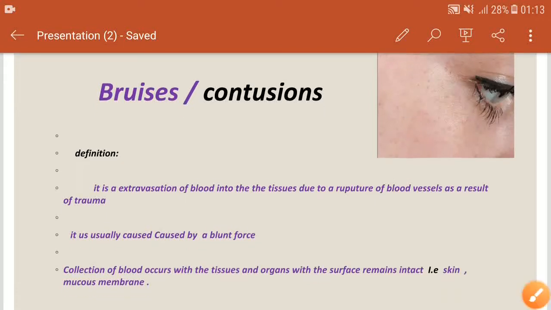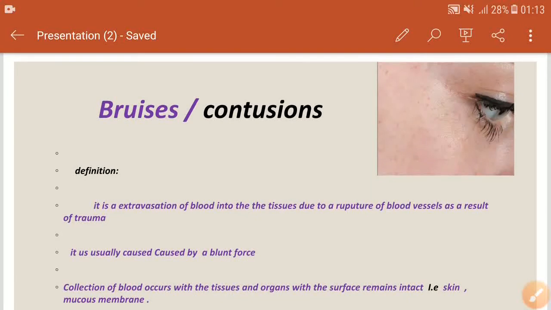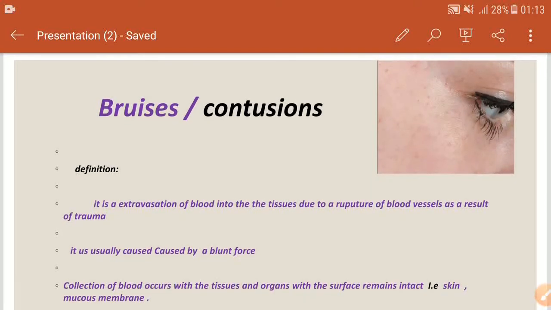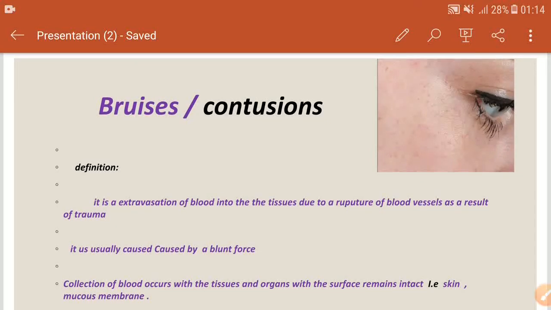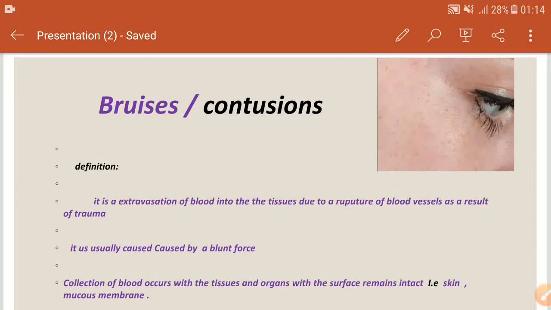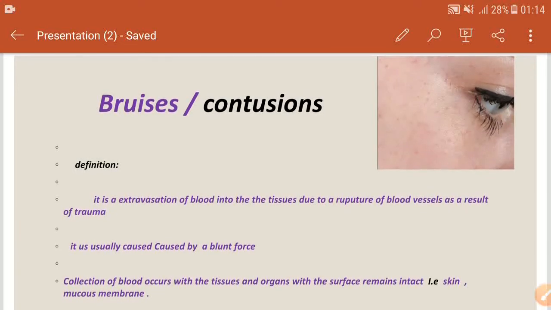So these are the differences between the bruise and the contusion. The word bruise is used in the case of bleeding in the skin and the subcutaneous tissues, and the word contusion is used in the case of bleeding or hemorrhage within the body cavities or within the internal organs.